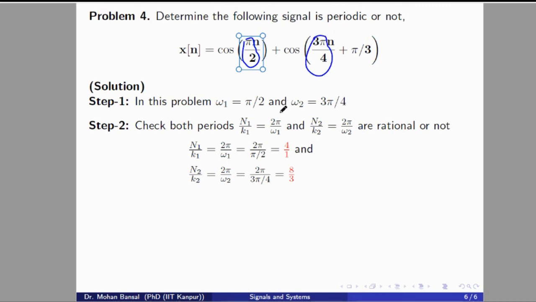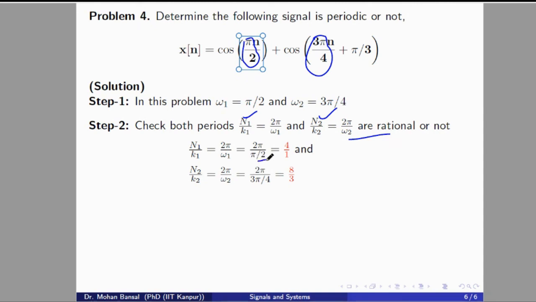Now we'll check whether N by k are rational or not. We'll compute N1 divided by k1 and N2 divided by k2 to check whether both the given signals are periodic or not. If any signal is non-periodic, the sum signal will not be periodic. If both the signals are periodic, in discrete time signals, we can directly say the sum signal will also be periodic. So N1 divided by k1 is 2 pi divided by omega 1 and N2 divided by k2 is 2 pi divided by omega 2.